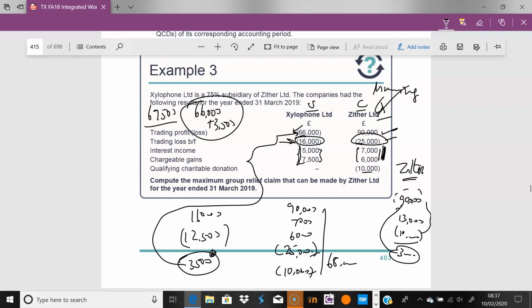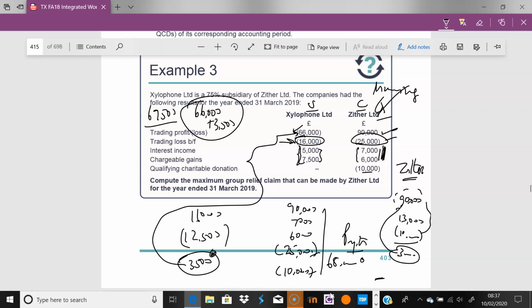Zither has profits of 68,000 technically. You would imagine that you shouldn't be able to claim more. You should only be able to claim enough loss to bring your profits to 0. You can't claim loss until you're negative, if that makes any sense.